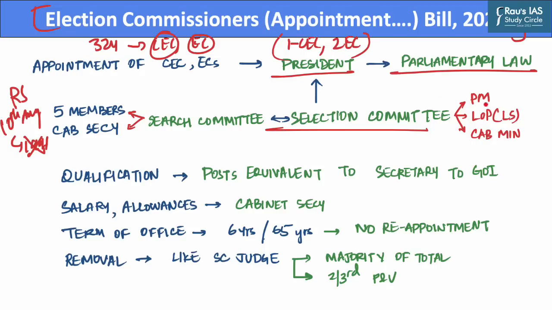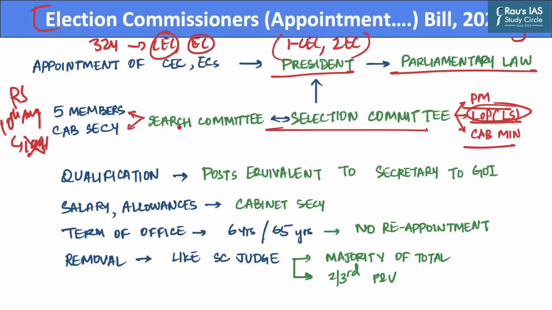Now the selection committee will comprise the Prime Minister as chairperson, as well as the leader of opposition in the Lok Sabha as member, and a Union Cabinet Minister who will be nominated by the Prime Minister. Further, if the leader of the opposition in the Lok Sabha has not been recognized, the leader of the single largest opposition party in the Lok Sabha will assume this role.